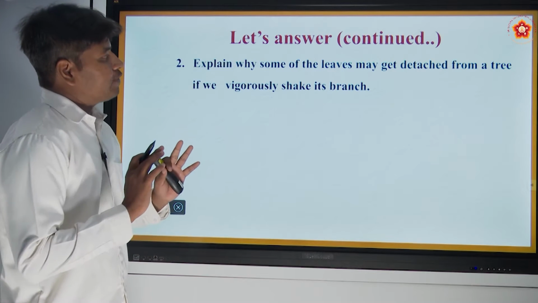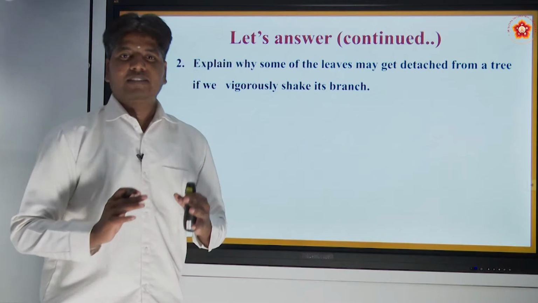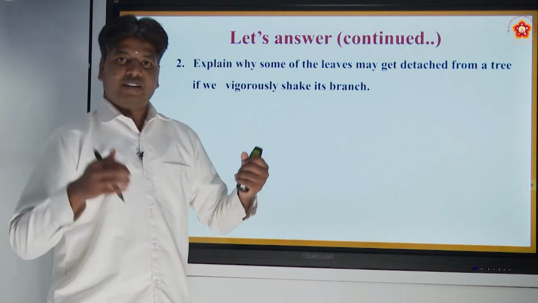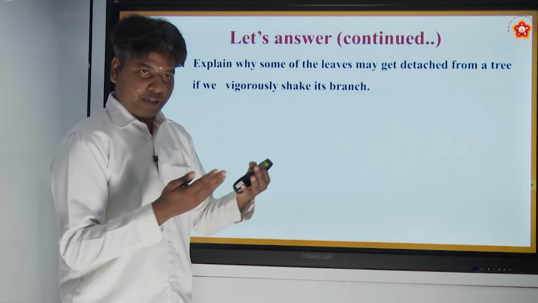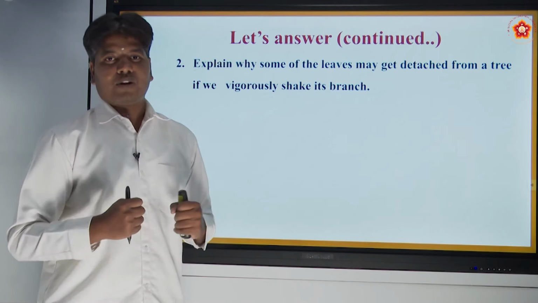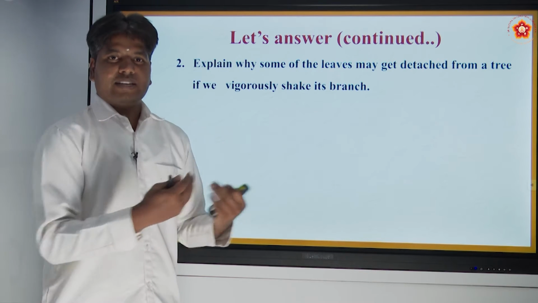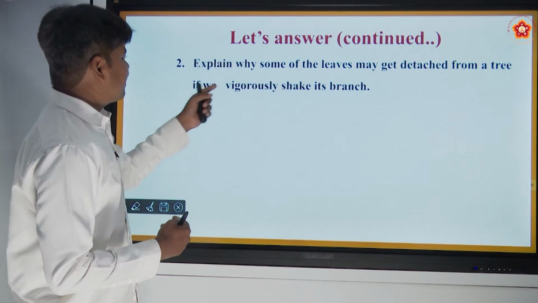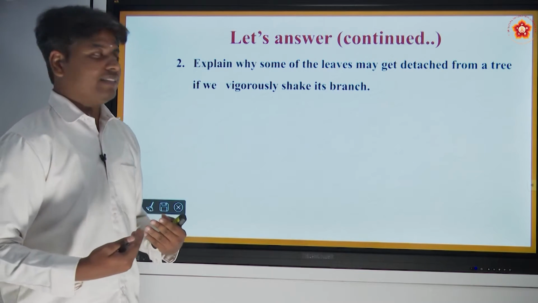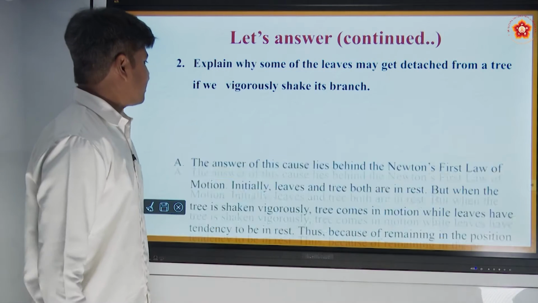Explain why some of the leaves may get detached from a tree if we vigorously shake its branch. In the rainy season, many of your friends will do this, right? Make your friend go under a tree and you go there and shake the tree. If the tree is filled with rain droplets, they suddenly fall. In the same manner, what is asked here is why the leaves get detached if you vigorously shake its branch.